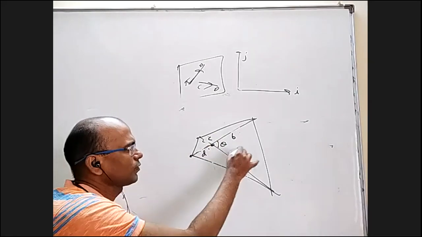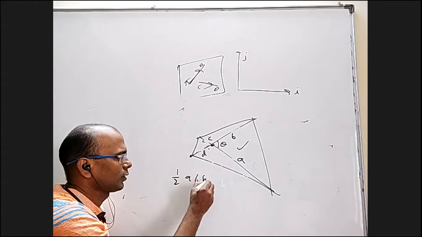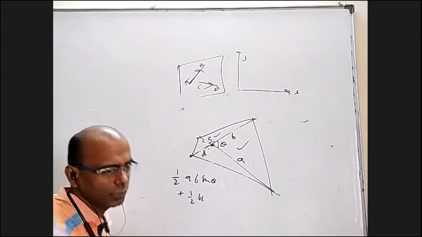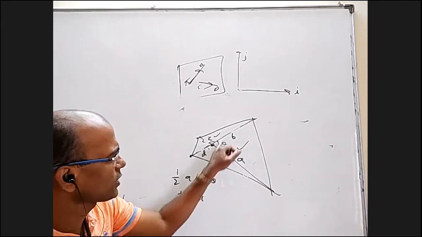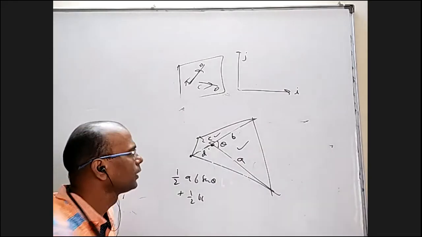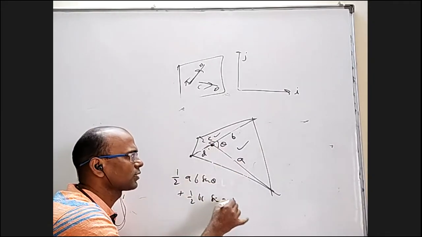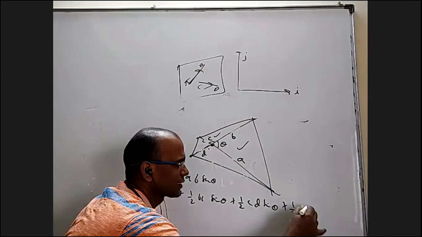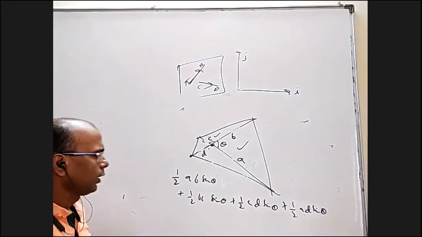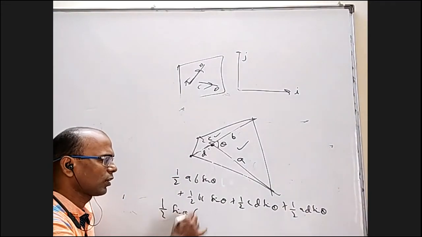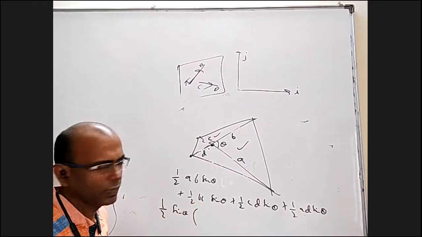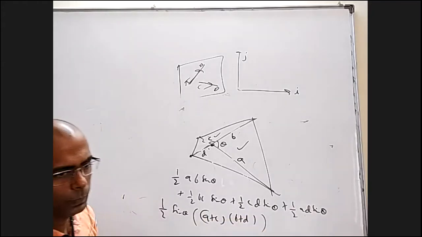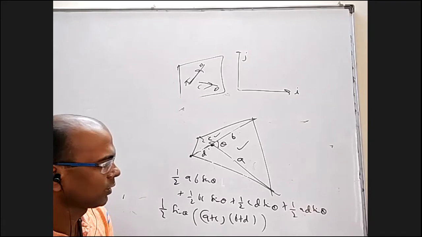Okay. What is the area of this triangle? Half of AB sin theta. What is the area of this triangle? Half of BC sin 180 minus theta. According to properties of triangle, product of 2 sides into sine of angle between them, which is same as the cross product anyway. Half of BC sin 180 minus theta is also sin theta. You are going to get half of CD sin theta is area of this, and this you are going to get half of AD sin theta. And when I take half common and sin theta common, I'll get AB plus BC plus CD plus DA. If you actually factorize it, it is going to be A plus C into B plus D. AB will come, AD will come, BC will come, CD will come.